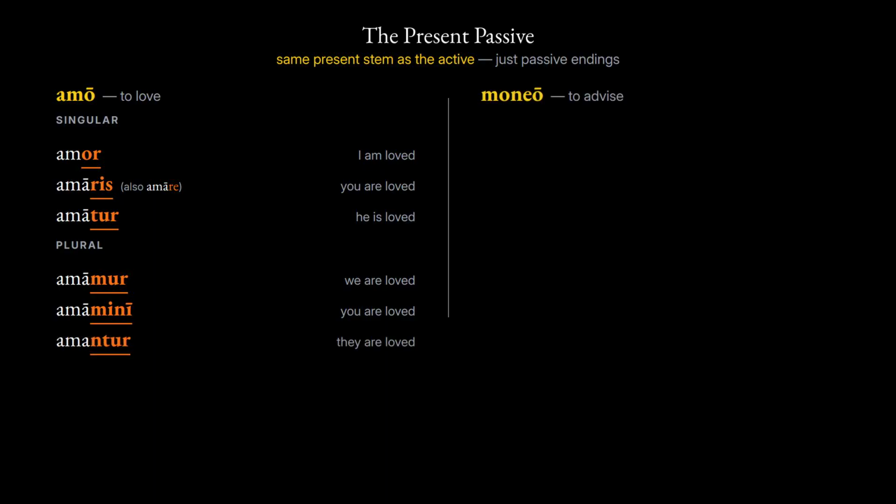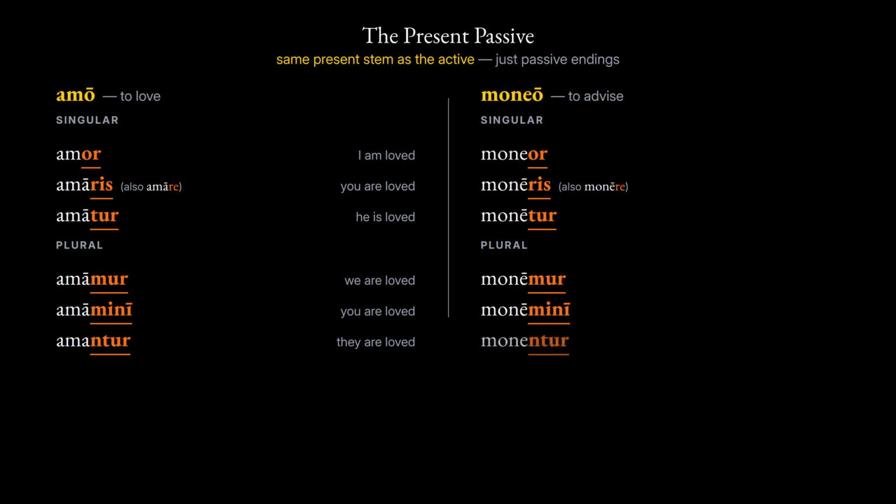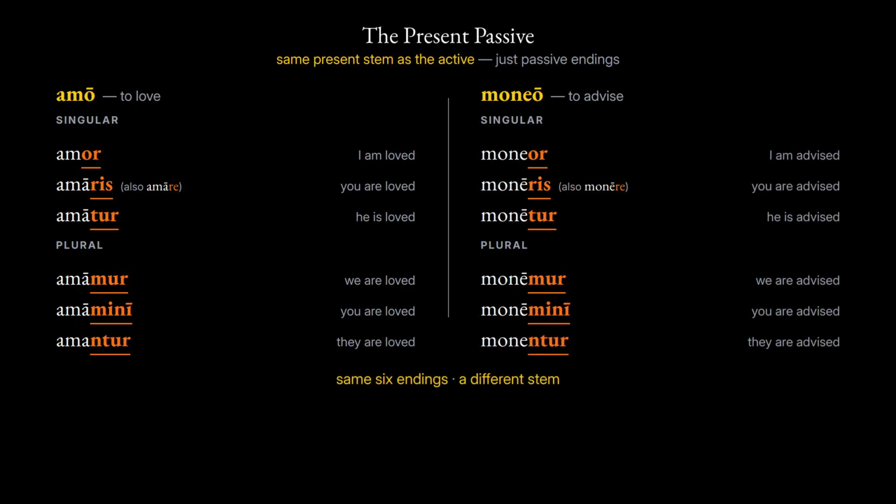The second conjugation takes the very same endings on its own stem. Listen to the verb to advise. Straight down. moneor, moneris, monetur, monemur, monemini, monentur, I am advised, you are advised, and so on to the end. Same 6 endings, a different stem.